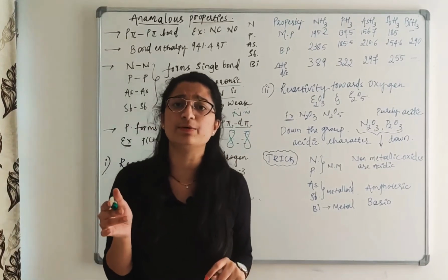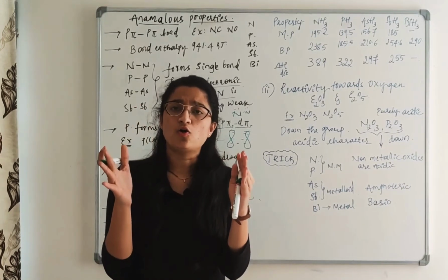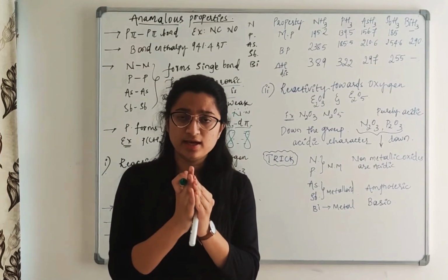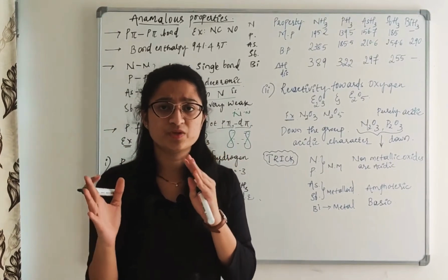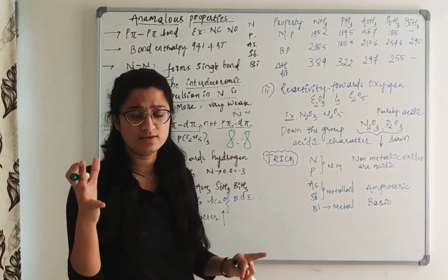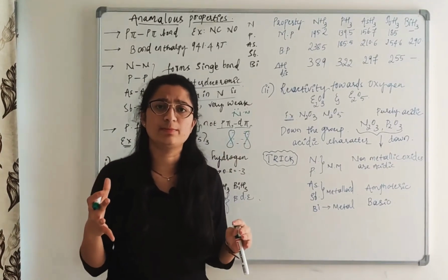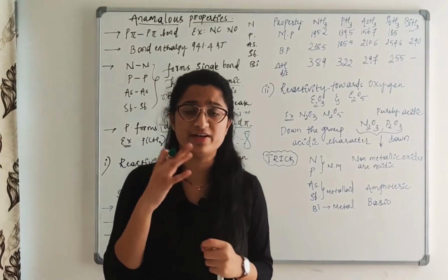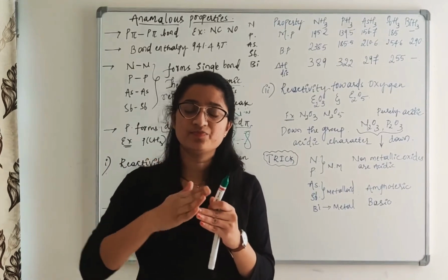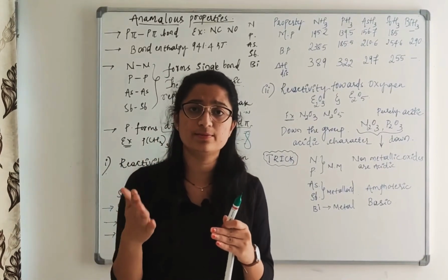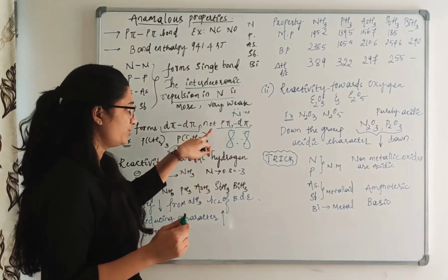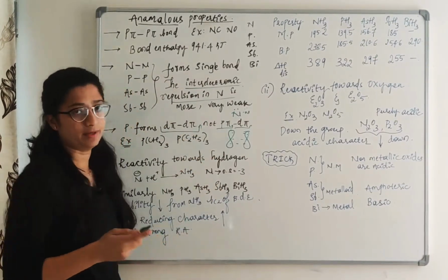You have learnt in chemical bonding that for orbitals to overlap, they have to have similar energy and the symmetry should be the same. Here the p orbital size is less and the d orbital size is more. As a result, overlapping is very difficult, and a bond forms only when the extent of overlapping is more. That will not take place, which is why there is no formation of p-pi and d-pi bonds.